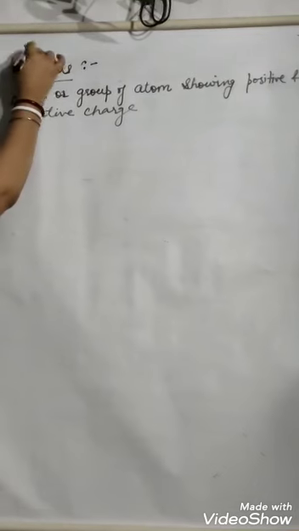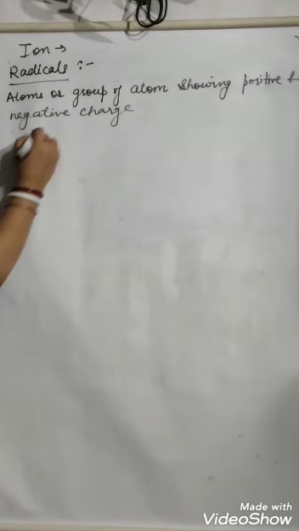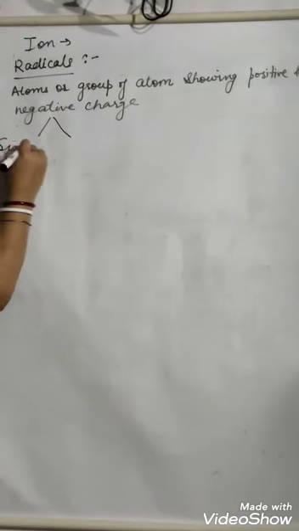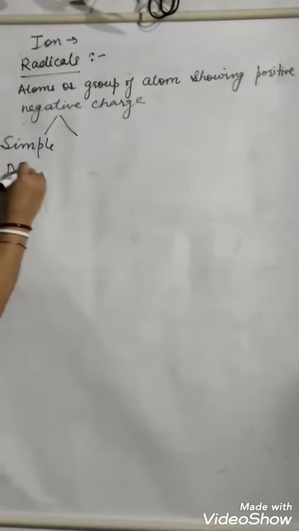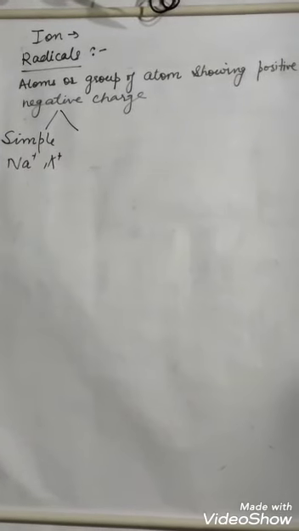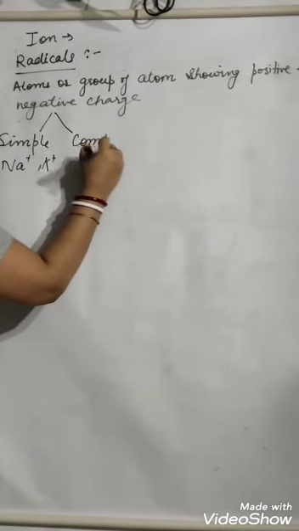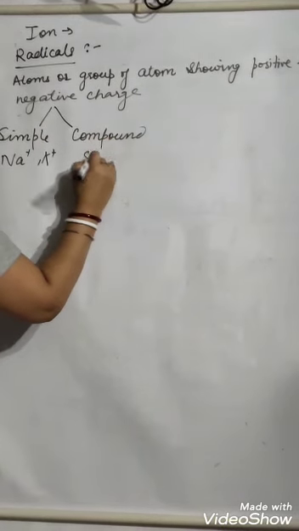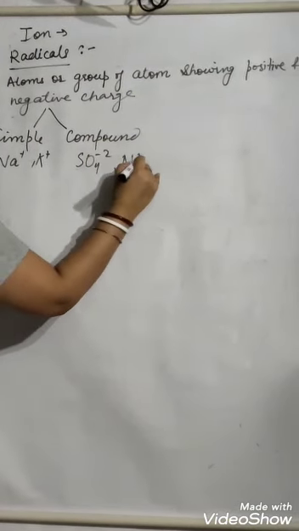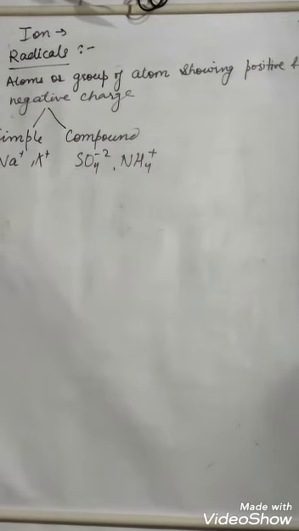Now what are radicals? Radicals are atoms or a group of atoms showing positive or negative charge. Ion and radical, what is the difference? Ion is a single atom carrying positive or negative charge. Radical is an atom or a group of atoms carrying positive or negative charge. Radical is of 2 types. First one is simple radical, that is Na plus, K plus, only 1 atom. And compound radical. What is compound radical? That is a group of atoms, SO4 minus 2, NH4 plus and so on.